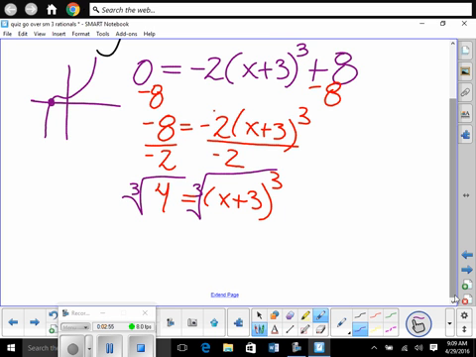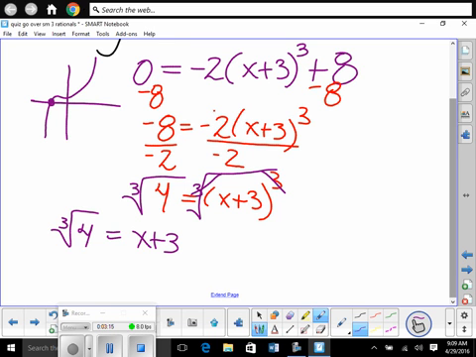If that comes out as a decimal, then you will see if you can pull out groups of 3. If you can't, you leave it. So look, 2 and 2. Are we going to be able to pull all 3 of them? So you'd leave it. So we have the cube root of 4 is equal to x plus 3. Look, root cancels out with power. We have one last step.